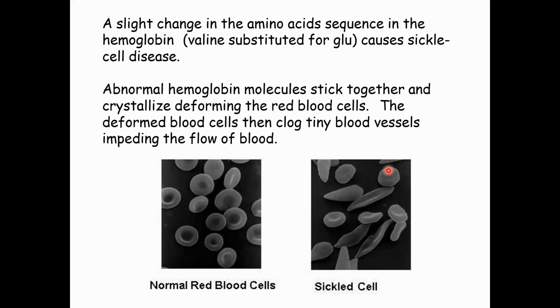Now we are going to discuss a disease that takes place due to a change of amino acid in the protein. One important disease is sickle cell disease. How does it happen and what is it? A protein is made up of an amino acid polypeptide chain, and each protein has a particular amino acid sequence.